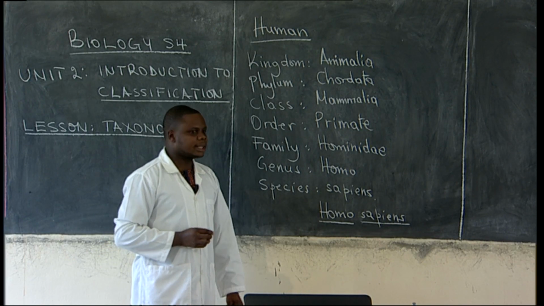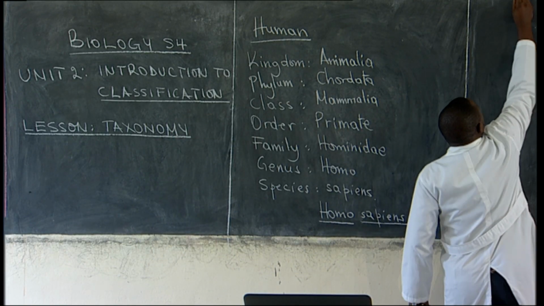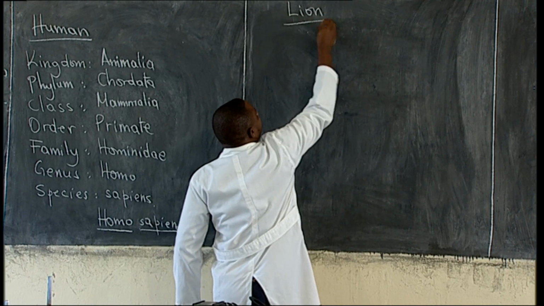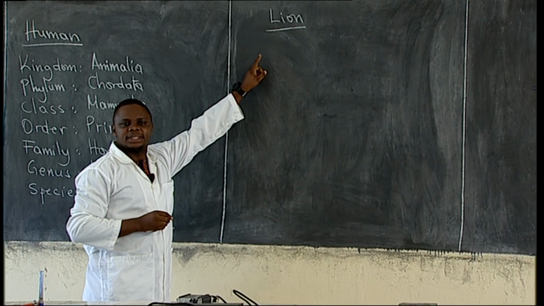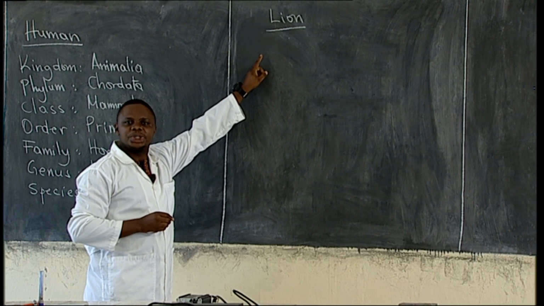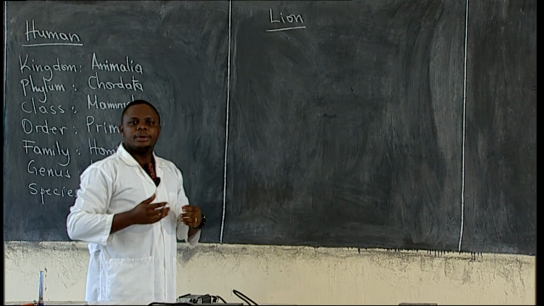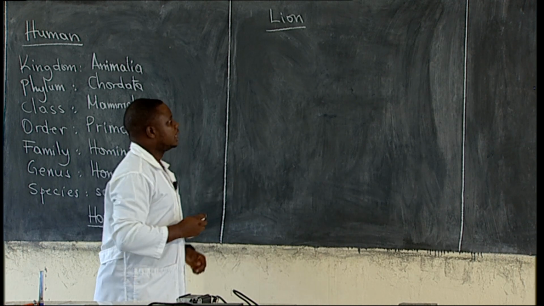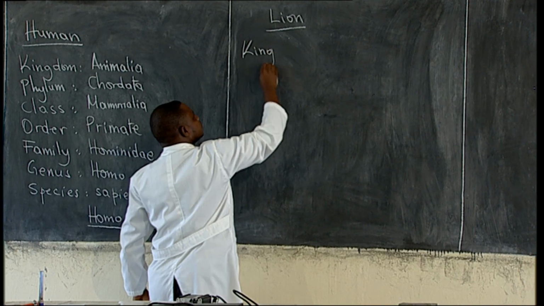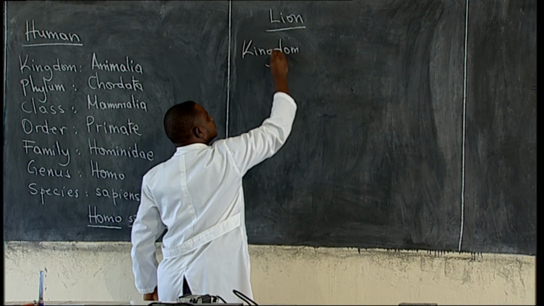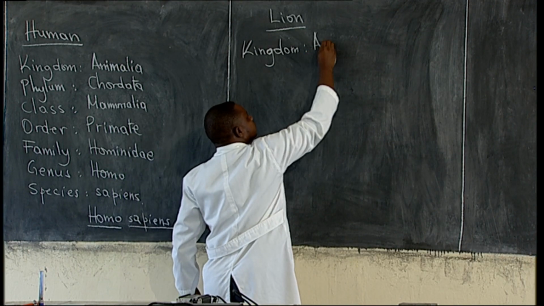Let us take another example. Let us talk about lion. Remember, this one is a wild animal, but very important for tourist attraction. And this animal eats other animals. Let us say this is the kingdom. It belongs to kingdom Animalia.